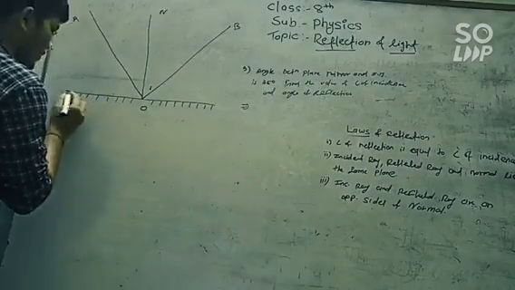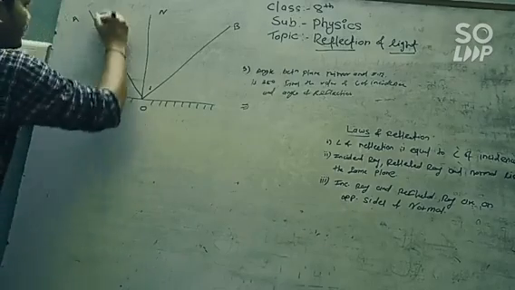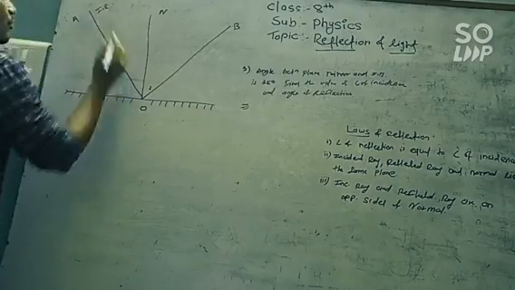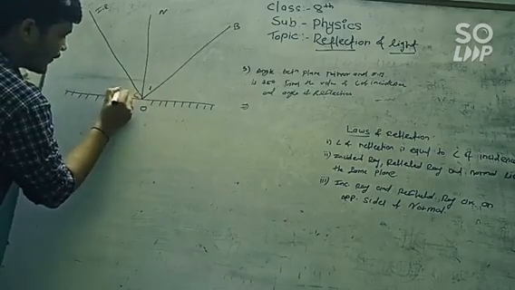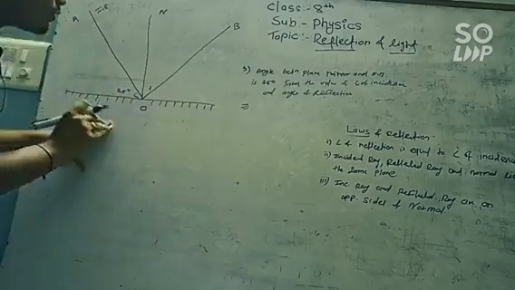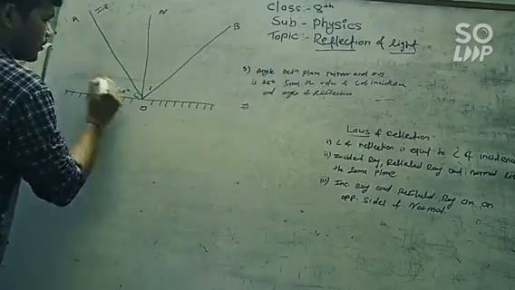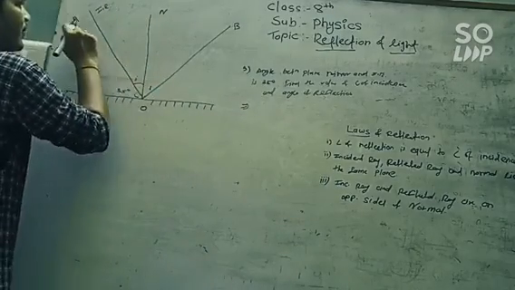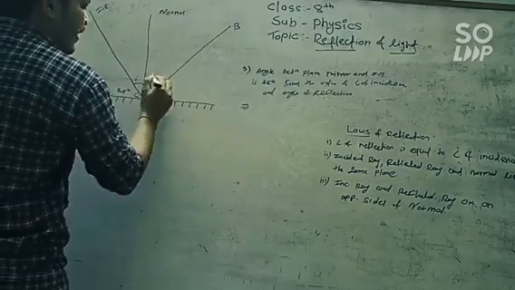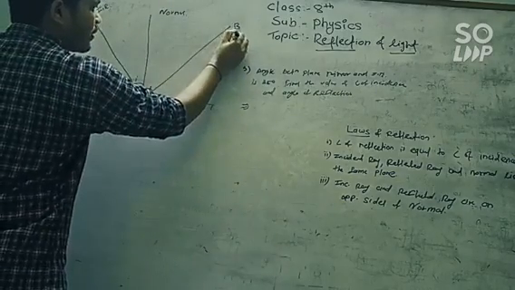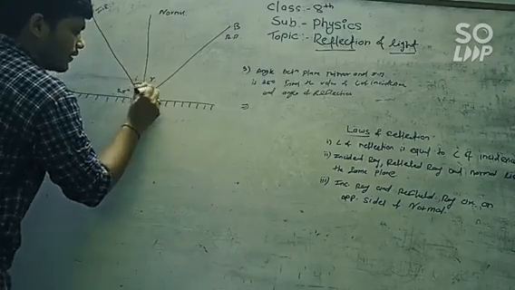ray. Now what is the plane mirror? That is the plane mirror, and AO is our incident ray. So the angle made by the incident ray with the plane mirror is 35 degrees. We are asked for the angle of incidence and the angle of reflection. This is the angle of incidence, the angle made by the incident ray with the normal, and the angle of reflection is the angle made by the reflected ray with the normal. We have been asked for these two angles.